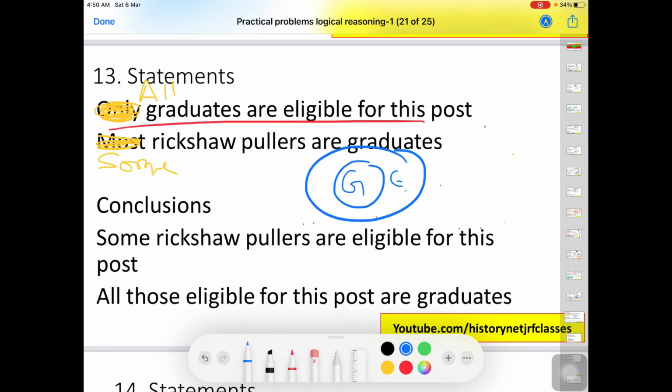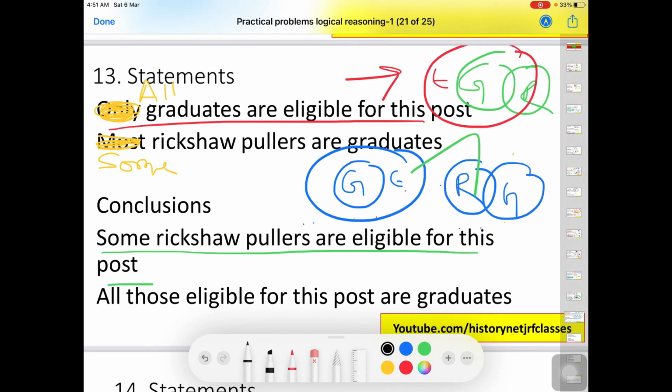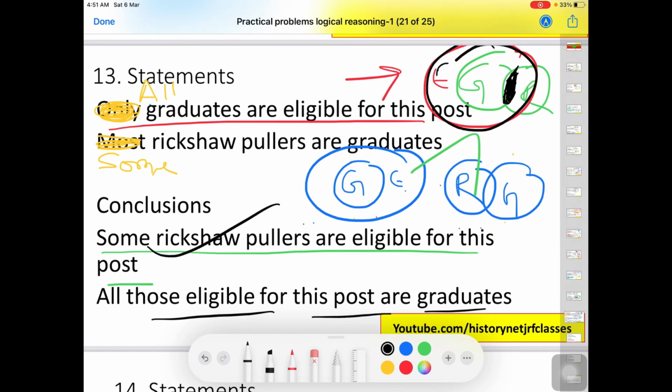Now the second one is some rickshaw pullers are graduate. So what is common in between these two? G. So we will again draw G, then we have R, and G is inside E. So this is going to be always true, and it is one diagram only by fusing them. Now we will look at the options of conclusion. Some rickshaw pullers are eligible. So here we have some rickshaw pullers, right? It is sharing some boundary with eligible portion. So this is true.